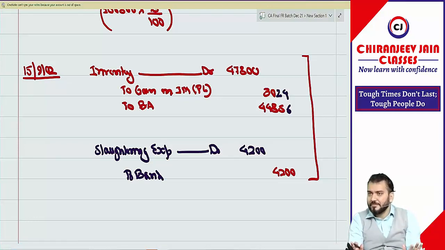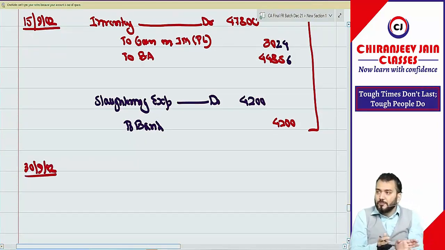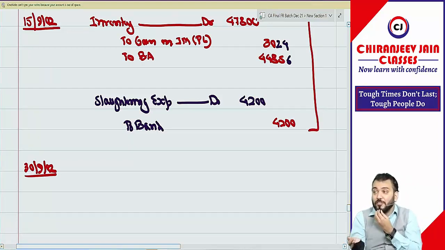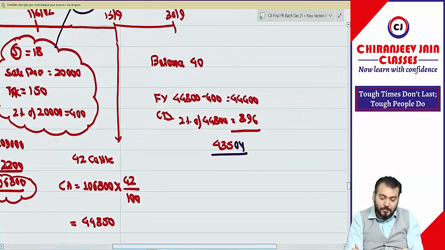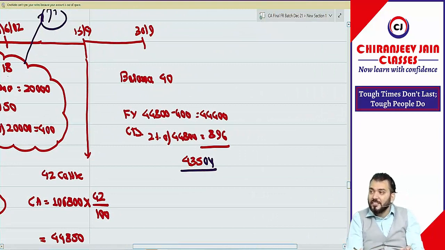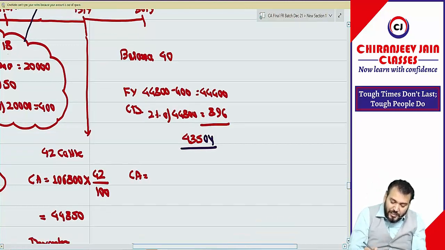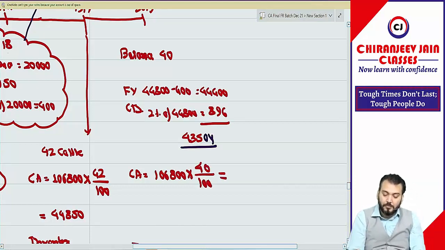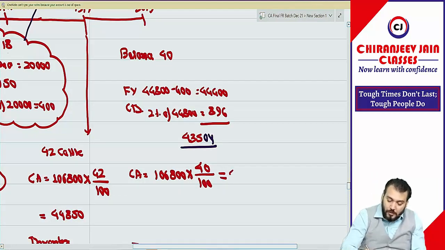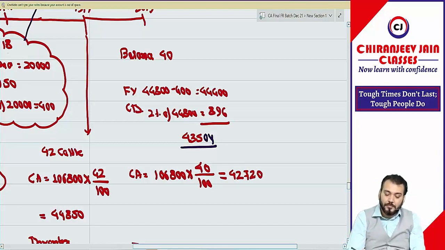Not required. Then last, on 30th September 2002, we'll do subsequent measurement. So in subsequent measurement we need to find out the gain or loss. Already we calculated fair value, correct? We'll compare with the previous measurement, which means the carrying amount. So the carrying amount of 40 cattle will be 1,06,800 into 40 by 100. How much? 42,720. So you can see there is an increase.